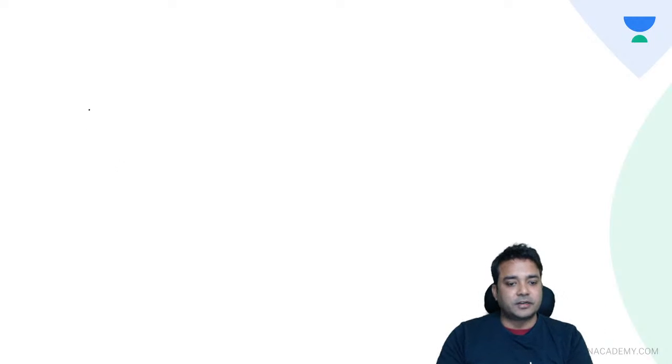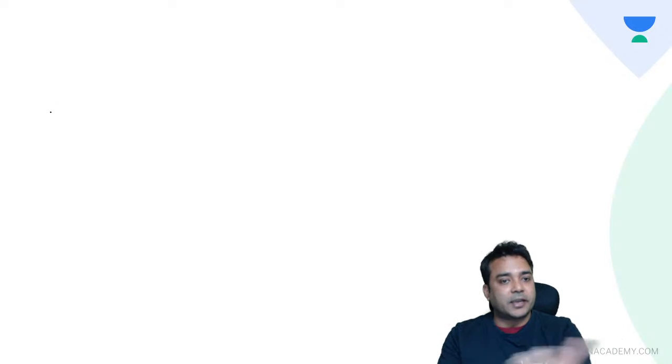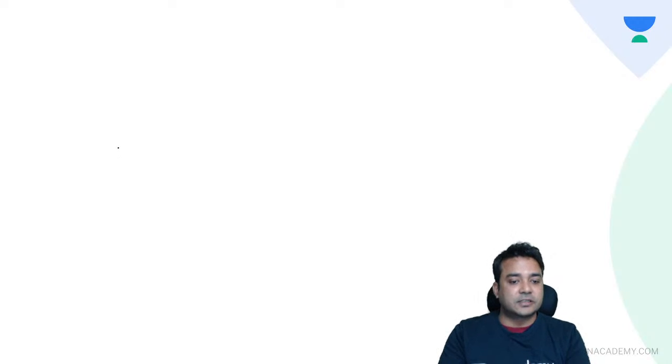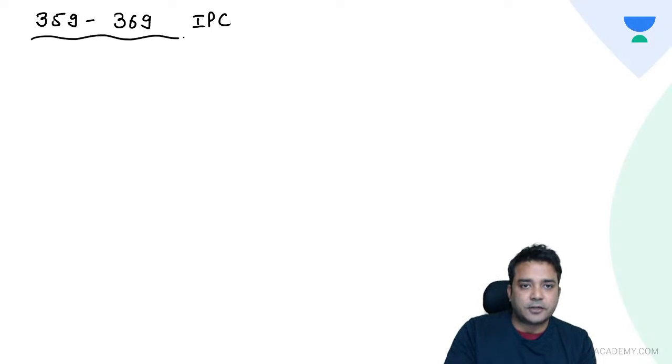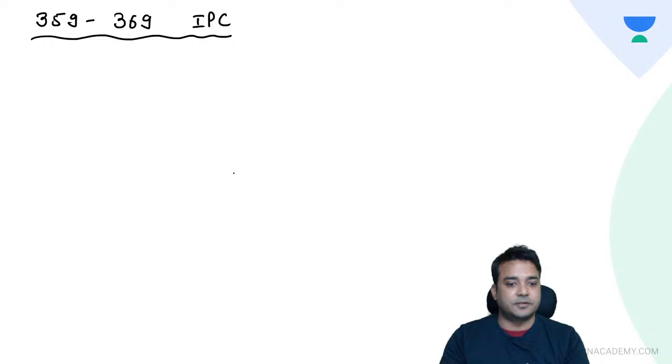Now come to another topic where ages are very important, and this was asked by many students: please cover kidnapping and abduction. What are all the sections related to it? So let us quickly cover them. These are your sections from 359 to 369 IPC related to kidnapping and abduction.